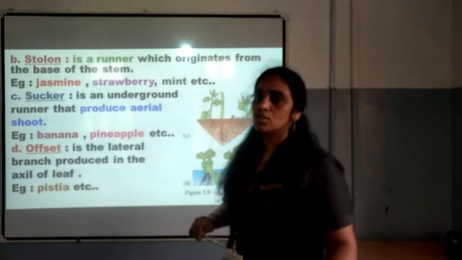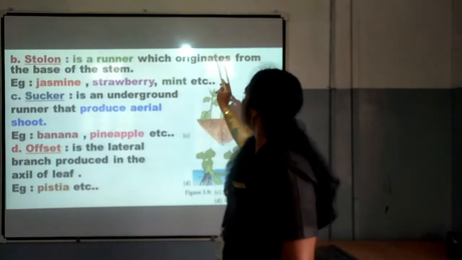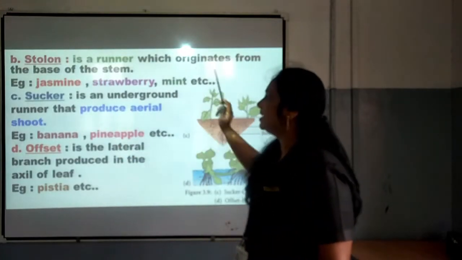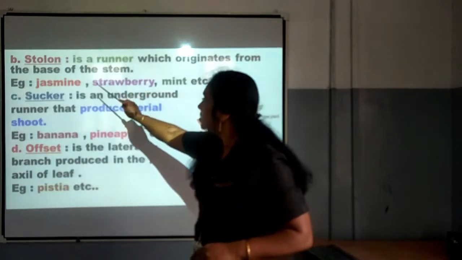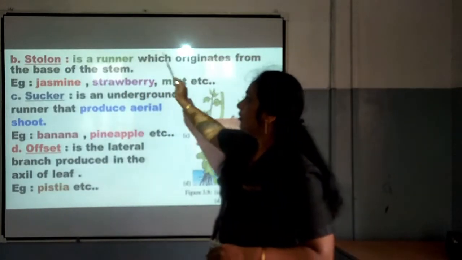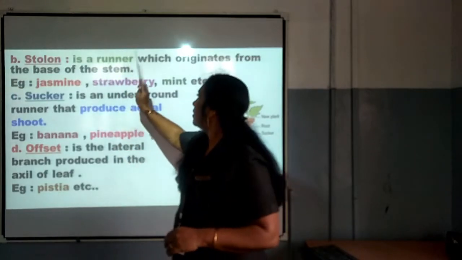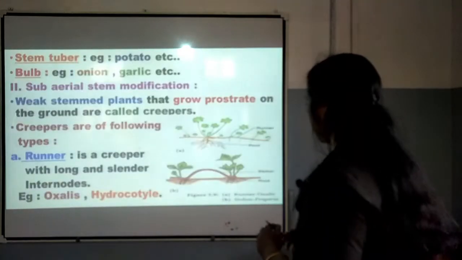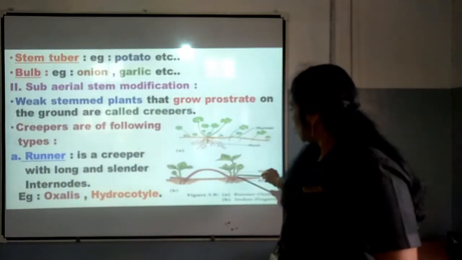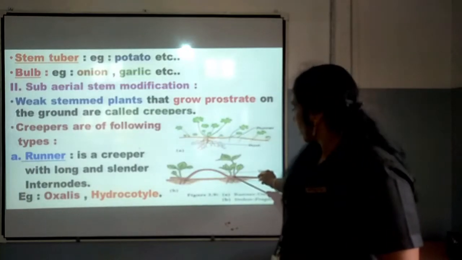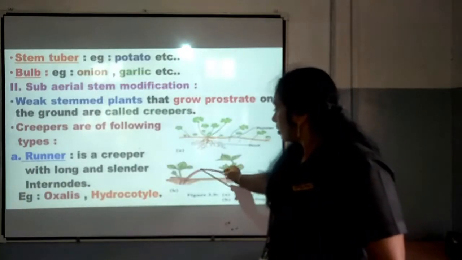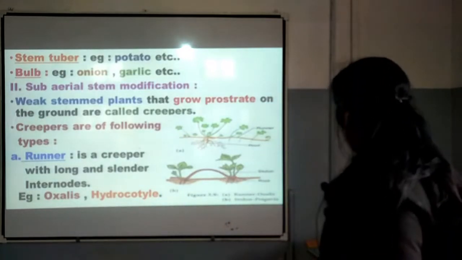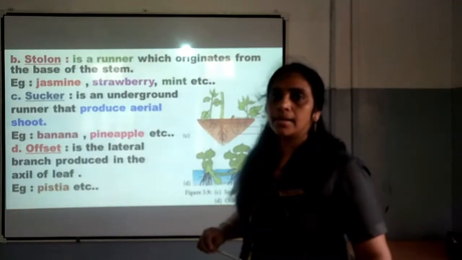Now, B, that is stolon, is a runner which originates from the base of the stem. Example is jasmine, strawberry, mint, etc. In the case of jasmine, strawberry, mint plant, we can see stolon, which is a runner and it is originating from the base of the stem. You can see this one. This is stolon. So, from the base of the main stem, the part is arising, that is called stolon. Okay, I think you would have understood about runner and stolon.